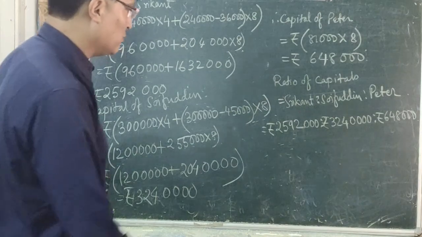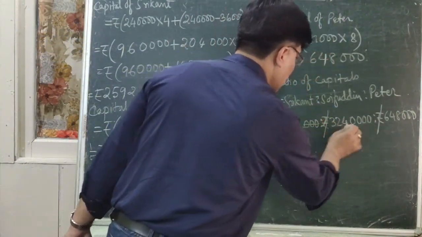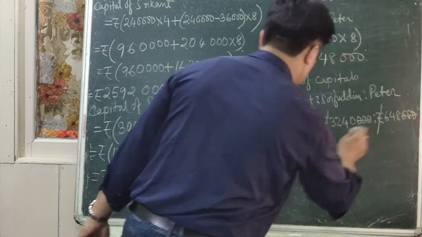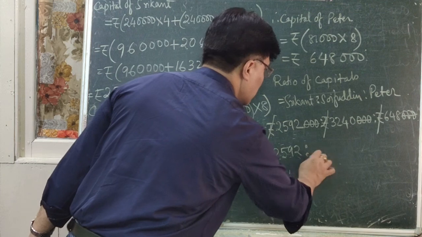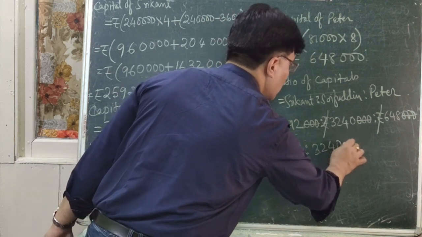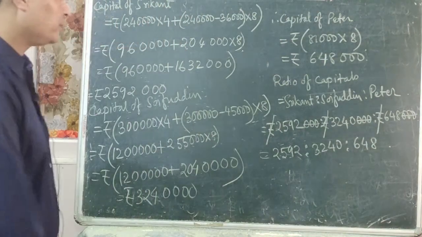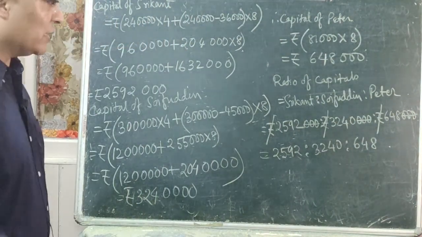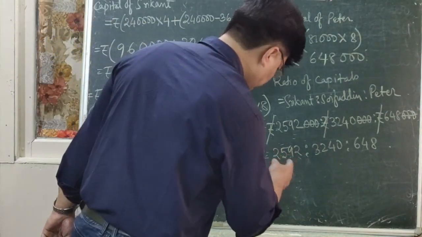So you have to find out the ratio here. So rupees gets cancelled. These 3 zeros get cancelled, which is equal to 2592 is to 3240 is to 648. So I think you have understood it. Now what will you do now?